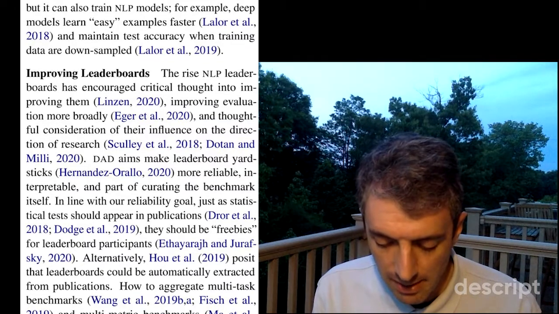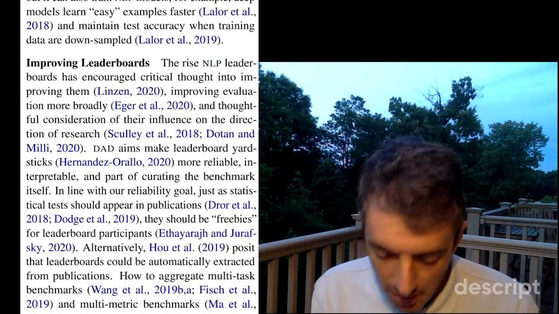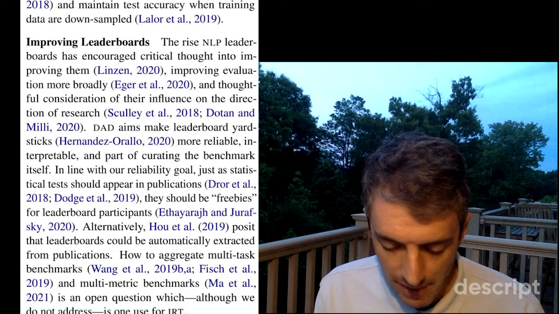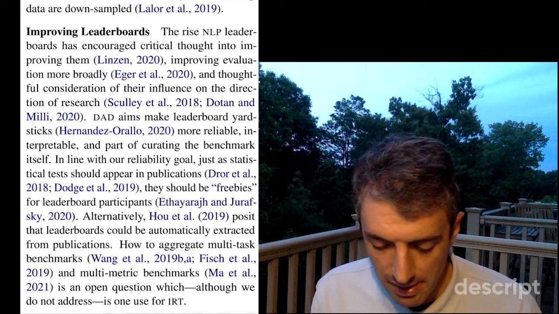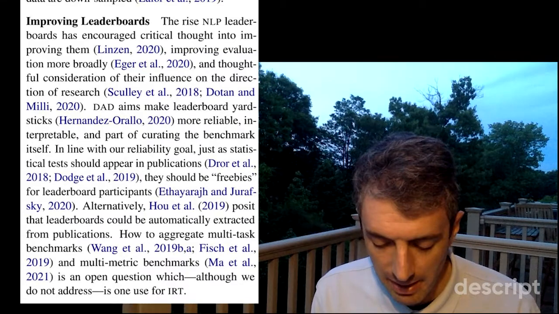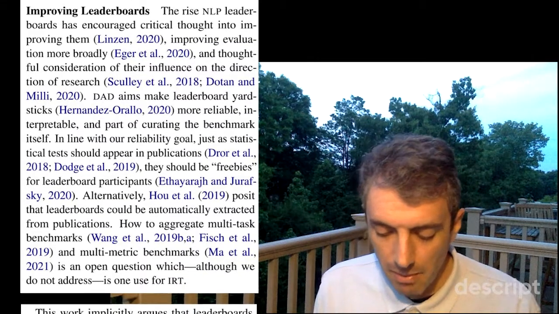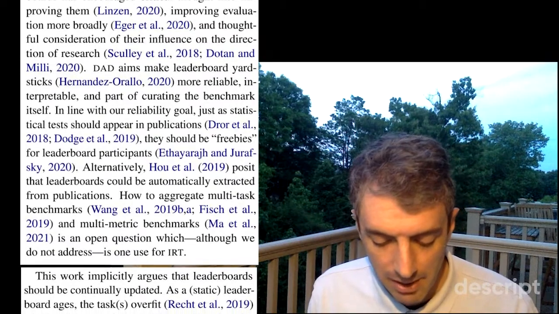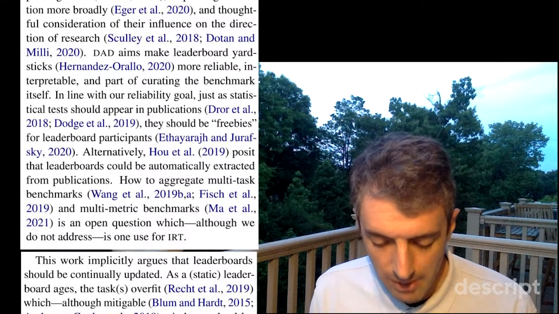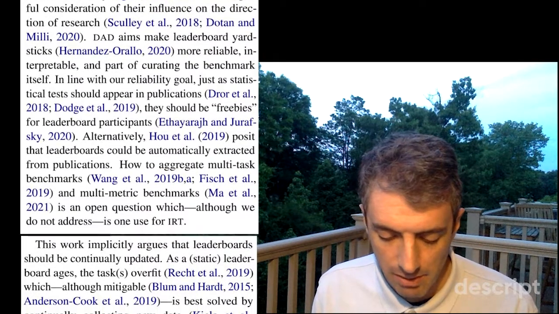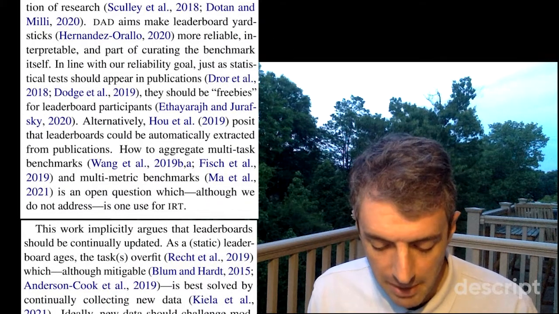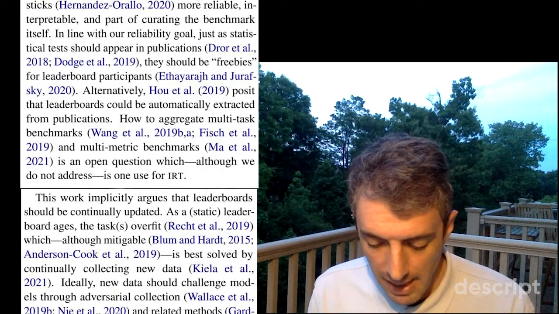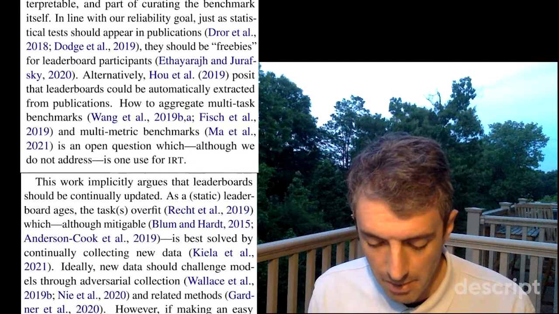We test IRT as a way to guide annotation, but it can also train NLP models. For example, deep models learn easy examples faster and maintain test accuracy when training data are downsampled with IRT. Improving leaderboards. The rise of leaderboards in NLP has encouraged critical thought into improving them, evaluation more broadly, and thoughtful consideration of their influence on the direction of research. DAD primarily aims to use IRT to make leaderboard yardsticks more reliable, interpretable, and part of curating the benchmark itself.